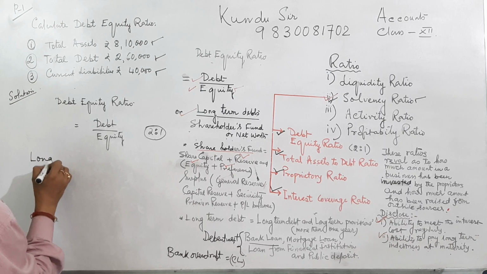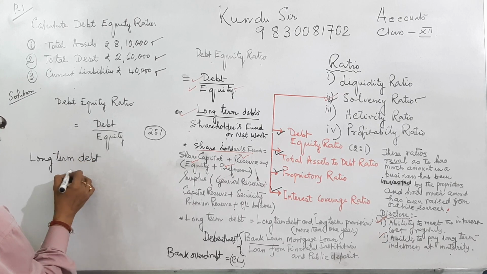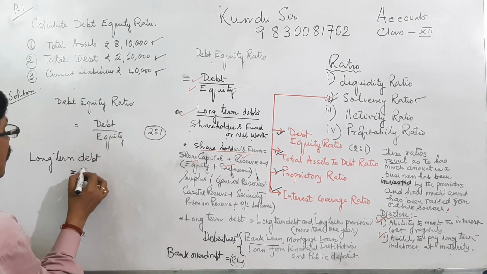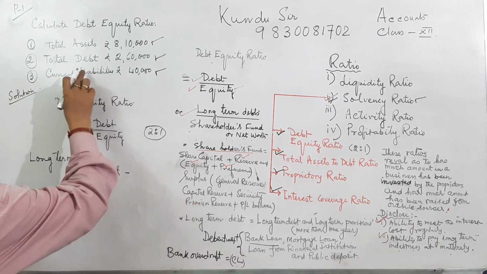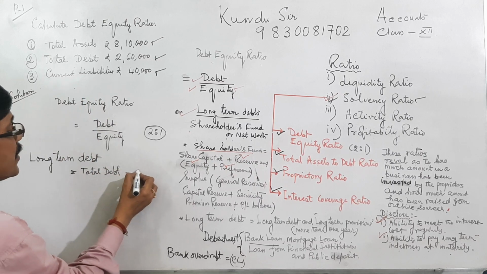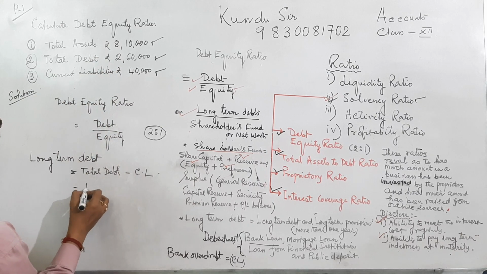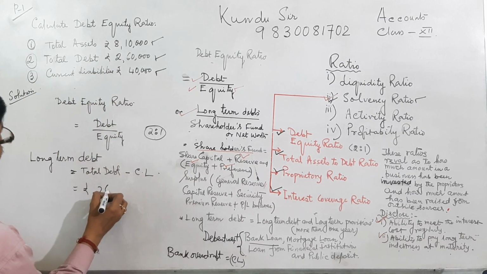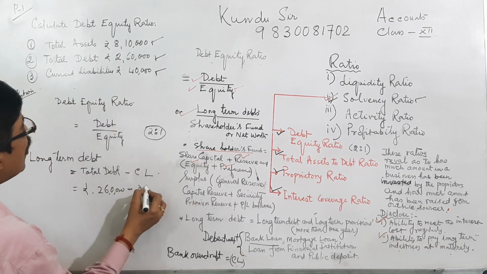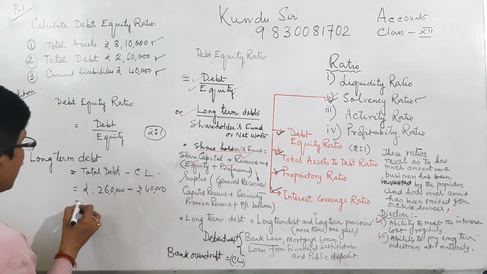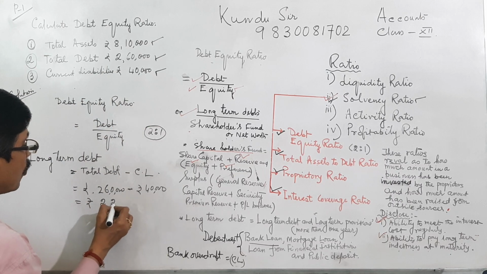Now long term debt equals total debt minus current liabilities. Total debt equals 2,60,000, then we are deducting 40,000. So after deduction, this minus this, we are getting 2,20,000.